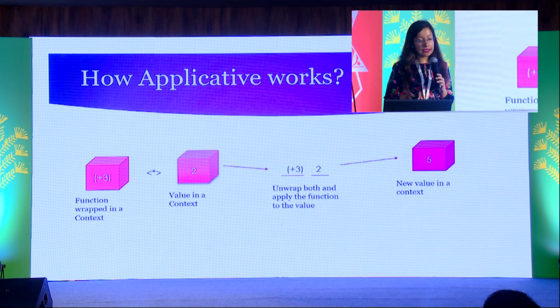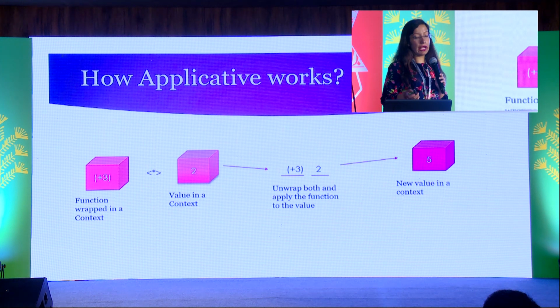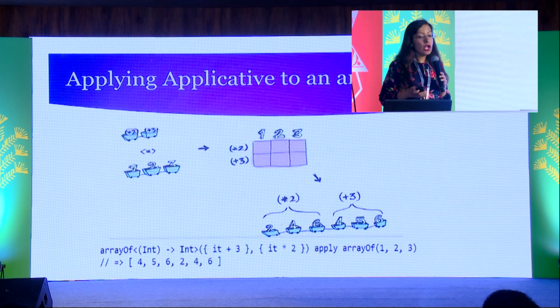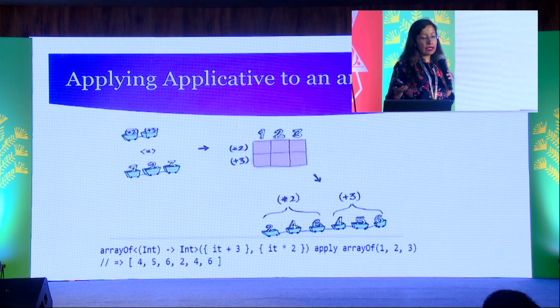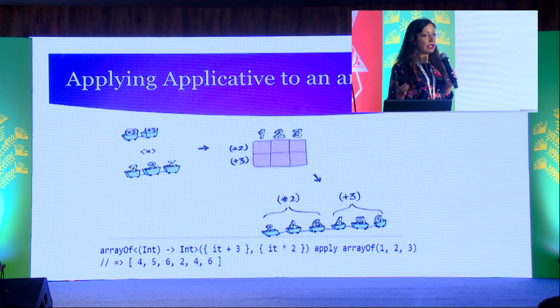So how does applicative work? We have a function wrapped in a context. We have a value in context. We unwrap both and apply the function to the value, and we place the new value in the context. Okay. So, applying applicative to an array of values. If we have the function multiply by 2 and + 3, we'll apply it like a functor. We'll apply it to each of the array elements, and we'll get a new list of array elements.